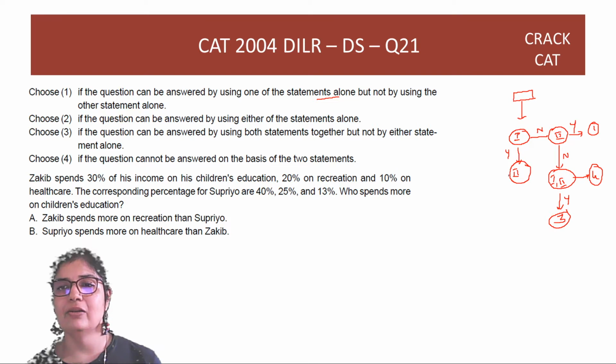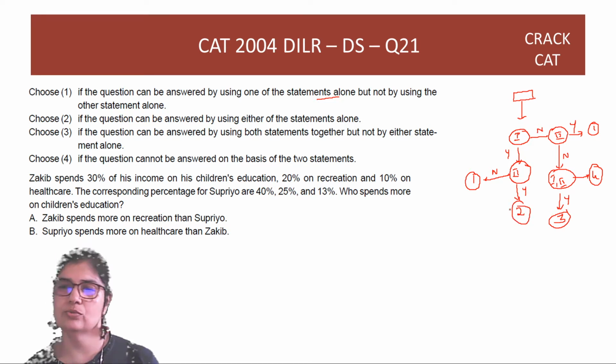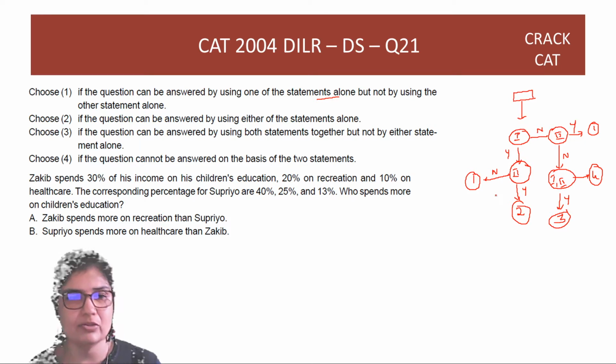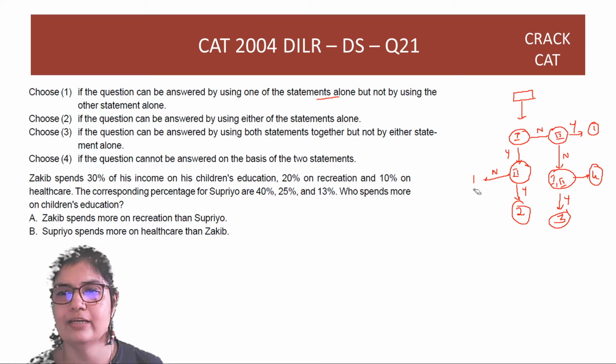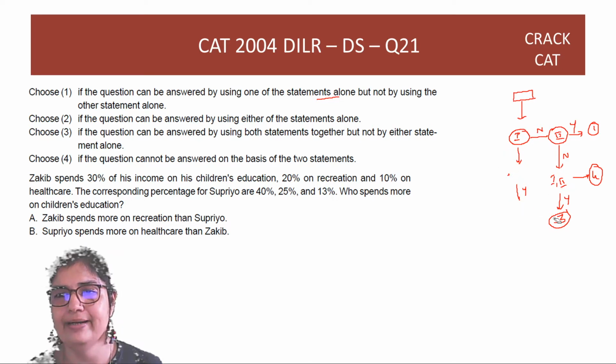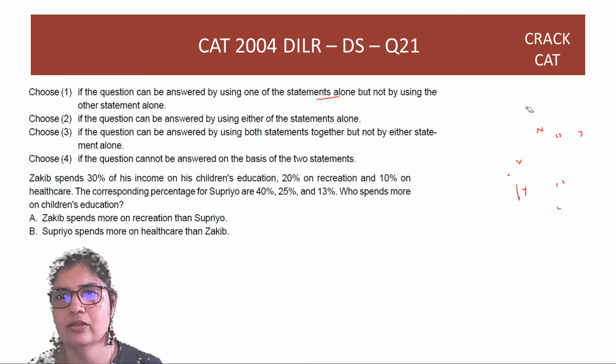If I look at the second statement alone here, starting with the first statement sufficient, second statement not sufficient, I will again mark 1. But if the second statement is also individually sufficient, each of them are sufficient, then I'll mark option 2. So you have to first look at statement 1 alone, then statement 2 alone, and depending on which part of the tree you are in, you will either mark 1, 2, 3 or 4.